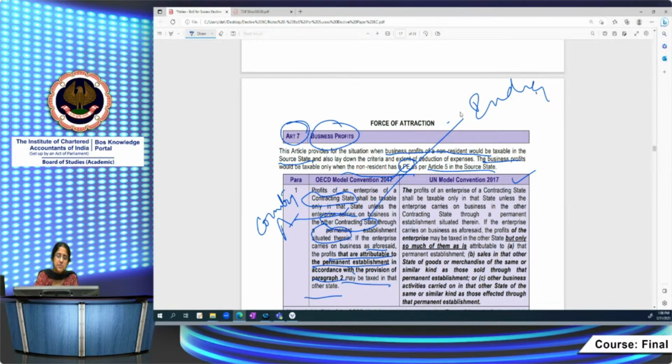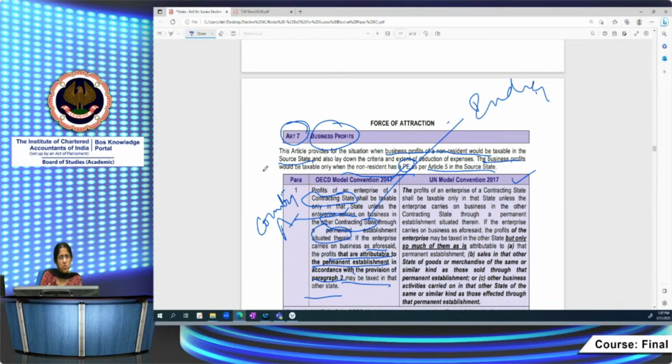Now, for this, we have to understand what is a permanent establishment. When do you say that the enterprise has a permanent establishment in India? Permanent establishment is basically a fixed place of business through which the business activities are carried on. What can it be? It can be a branch. It can be an office. It can be a place of management. It can be a factory. It can be a workshop. It can be a mine. These are specific things which have been included in Article 5, to state that these are PE. It includes all these things, some specific instances which are clearly visible: branch, office, factory, workshop, mine, or a place of management.